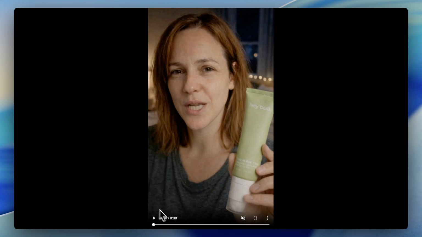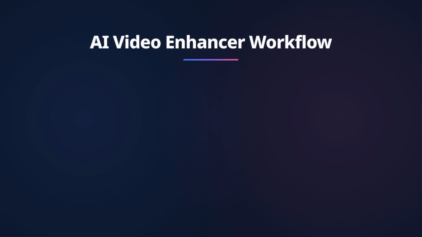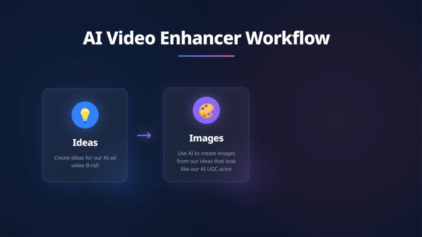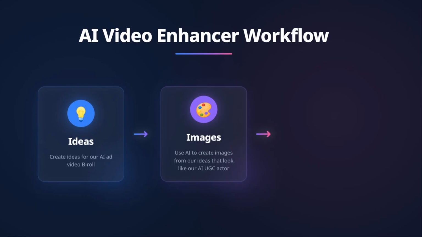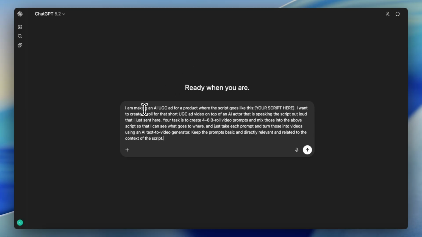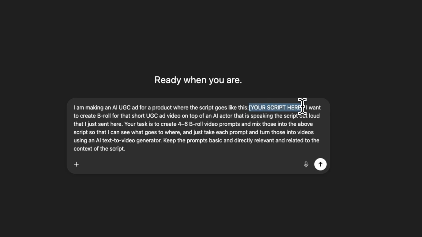And the key part here is that we want the actor in those B-roll clips to look the exact same as she looks here in this main footage. So first we want to create ideas for our B-roll, then we want to turn those ideas into images and then those images into videos. And to do that, I have developed a very simple ChatGPT prompt that you can use for this specific purpose. And you can find this prompt in the description of the video.